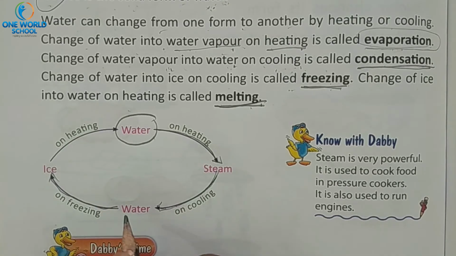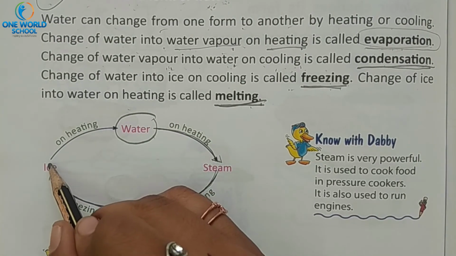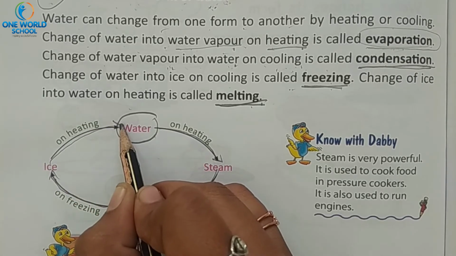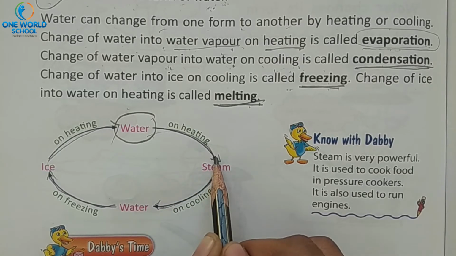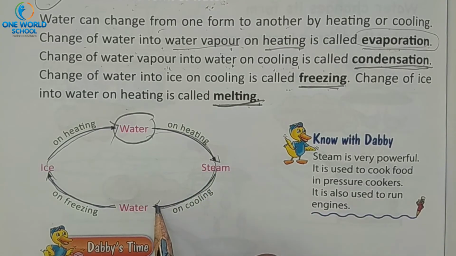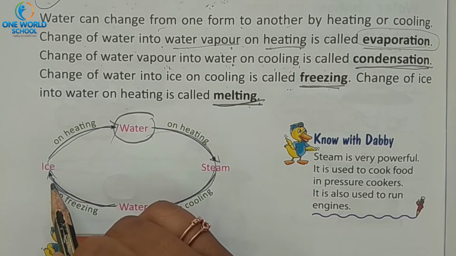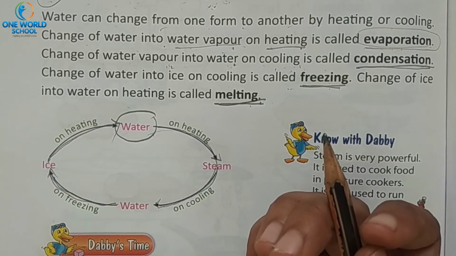If we keep water in a freezer then it will become ice. And if we again keep it on heating then again it will become water. See, on heating water will become steam, on cooling it will become water, on freezing it will become ice, and on heating it will become water.